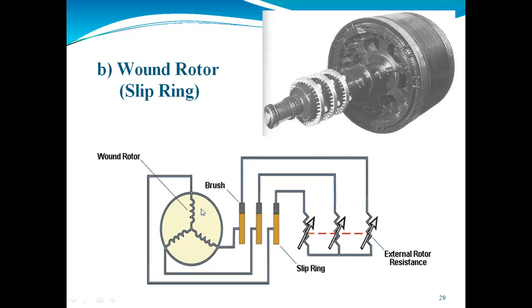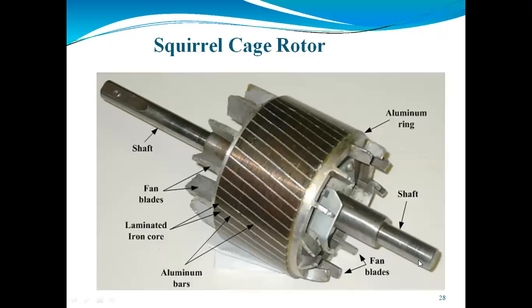We take the three phases, connect one point of them commonly, and give the supply to the slip ring induction motor. At the output side, we can connect external resistors to adjust the value of speed. But in the squirrel cage, we cannot add external resistance at the output.